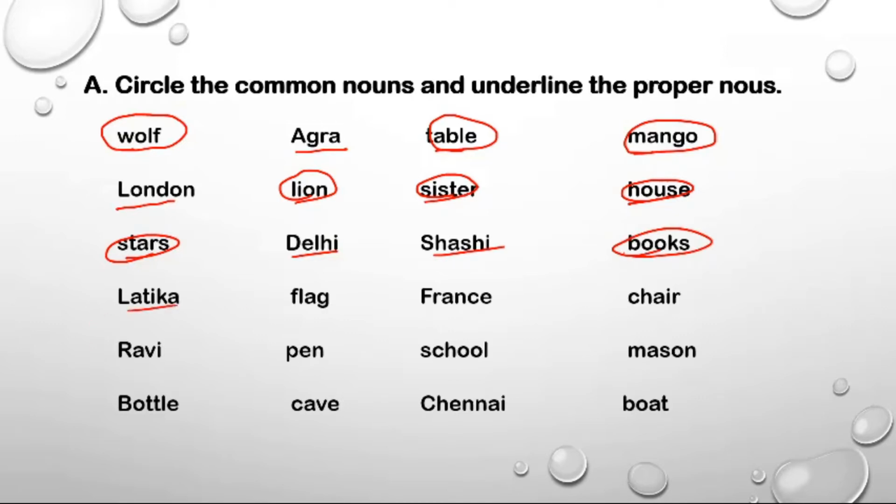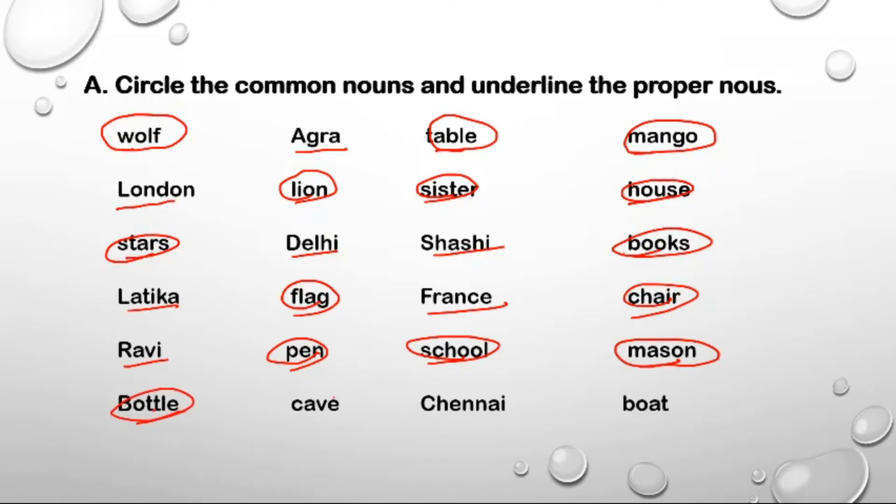Latika is a proper noun. Flag is a common noun. France is a proper noun. Chair is a common noun. Ravi, proper noun. Pen, common noun. School, common noun. Mason, common noun. Bottle, common noun. Cave, common noun. Chennai, proper noun. Boat is a common noun.